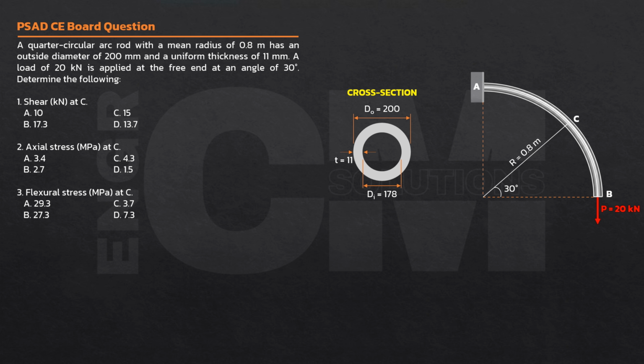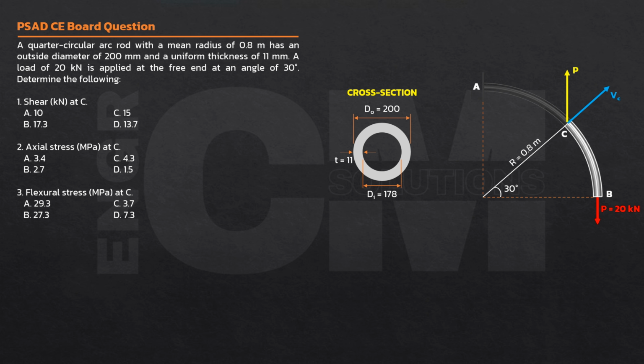So, ang gagawin po natin dito is consider yung section C. Puputulin mo siya to expose the internal force. Ang gagawin ko dito, mas mabilis to. I-balance mo muna yung force. Balance the force, mayroon kang 20 kilonewtons upward here. That's the value P kasi sa summation of forces vertical, dapat mabalance yung force niya. Yung shear is parallel to the cross-section. So, ito yung shear. Tawagin ko siyang V at C.